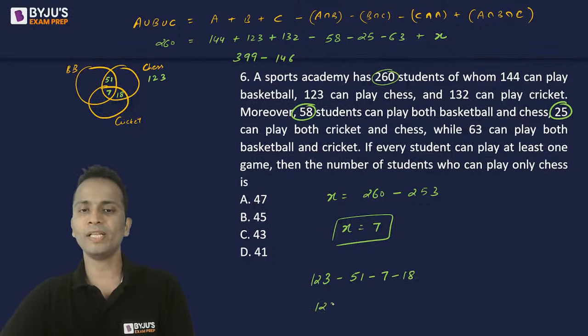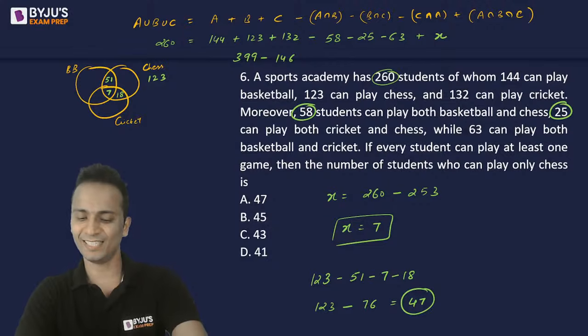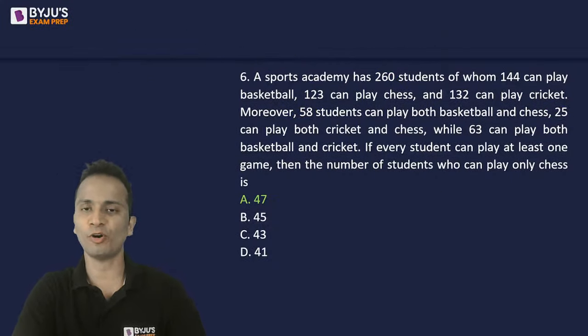So that is 123 minus 51 and 7, 58, 68 and 76. So the correct answer here should be 47. Now I'm getting the answer as 47. Let's see if this is a correct answer or not. Correct answer according to me should be 47, and yes, it is the correct answer.